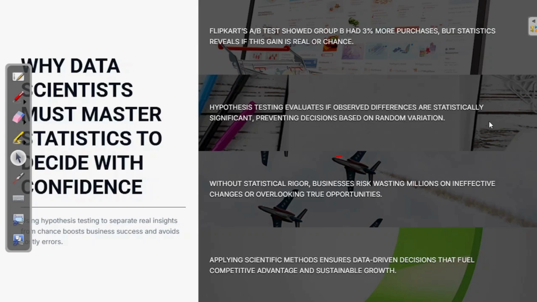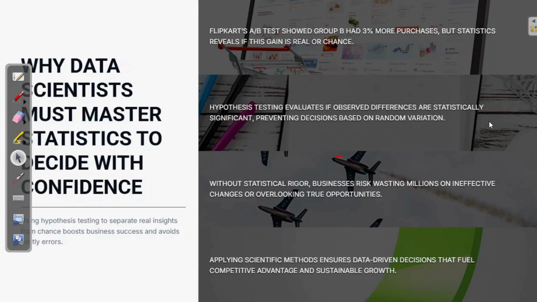But statistics reveals whether this gain is real or just by chance. It means whether it will happen every time, or it happened just one time by chance, right? Hypothesis testing also evaluates whether the observed difference is statistically significant or not. Without statistical help, just imagine they see that group A has 3% more purchases, and without using statistics they invest millions of dollars in revamping the app, and at the end they find out this was not statistically significant but happened by chance. So when they made it live, the CTR or revenue increase was not there, because this 3% or 4% more purchase happened by chance.